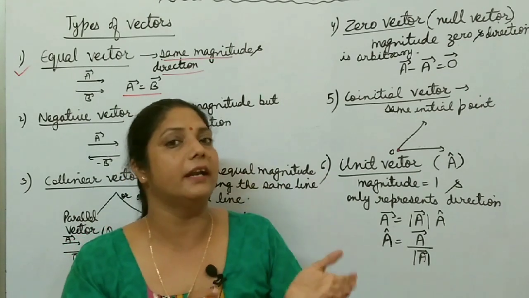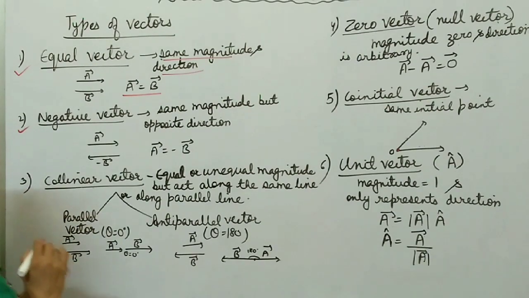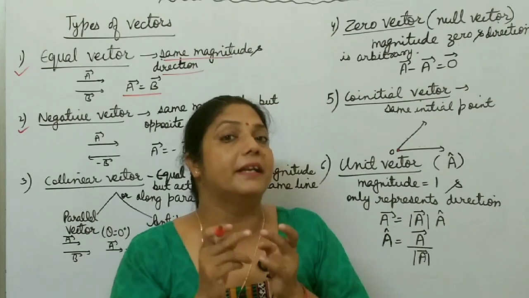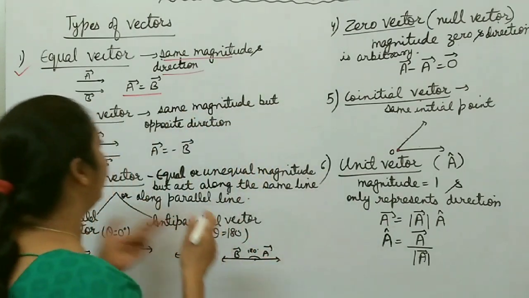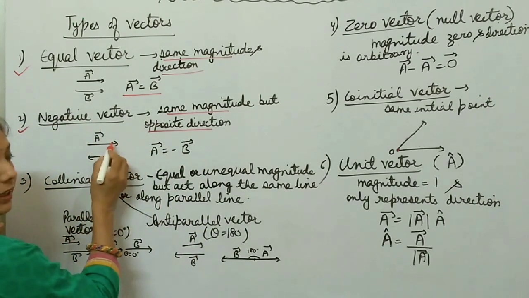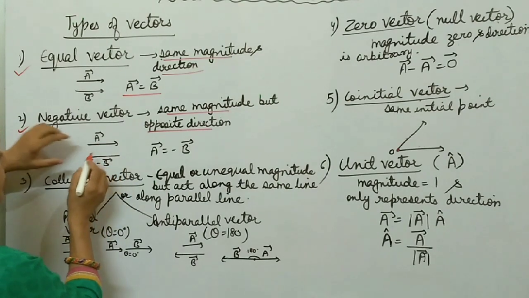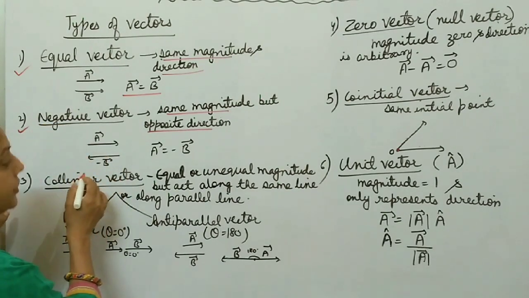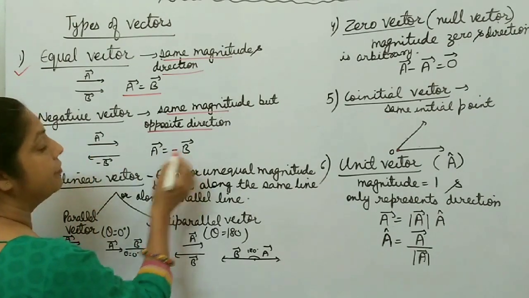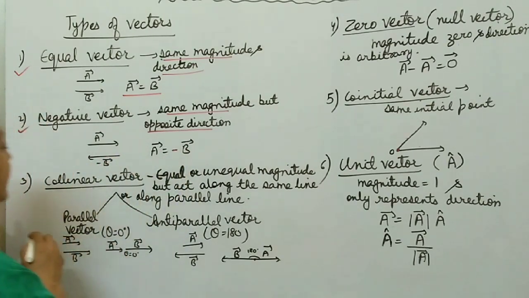In that case, you can say that vectors are unequal vectors, right? Then next is negative vector. Negative vector means magnitude is the same but their direction is opposite, right? Same magnitude but opposite direction. Suppose this one is vector A and this one is vector B. Both have the same magnitude but their direction is opposite to each other. In this case, we can say that vector A is equal to negative of vector B, or vector B is negative of vector A. These are called negative vectors.